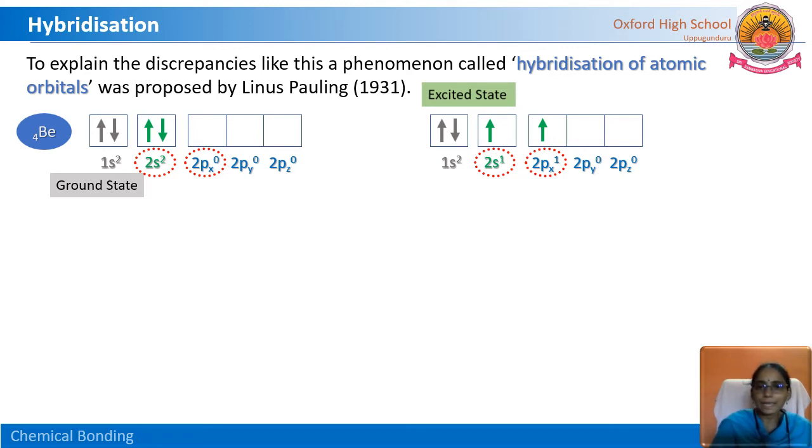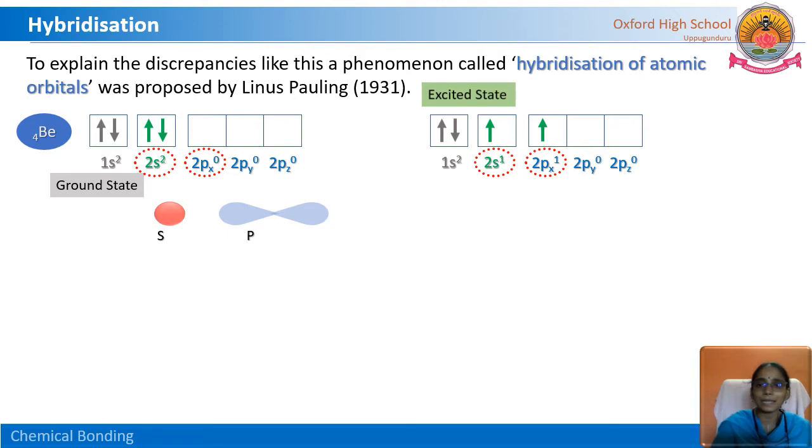First of all, in the excited state of beryllium, this is the 2s orbital and here is the 2p orbital. So 1 electron each, the s orbital spherical in shape and the p orbital dumbbell shaped. All this is happening in the beryllium excited state.